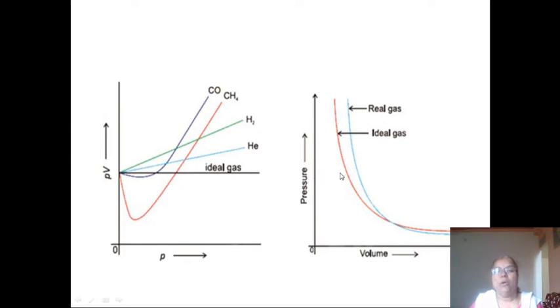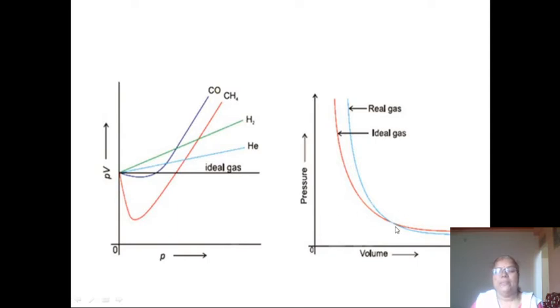Okay, then the next point here is the critical phenomena, and the isotherm, that means the variation of volume with pressure. Isotherm is the graph of pressure versus volume. Okay, and in this diagram here, this is the graph for ideal gas, and this graph indicates the volume decreases with increase in pressure, and the volume increases with decrease in pressure.